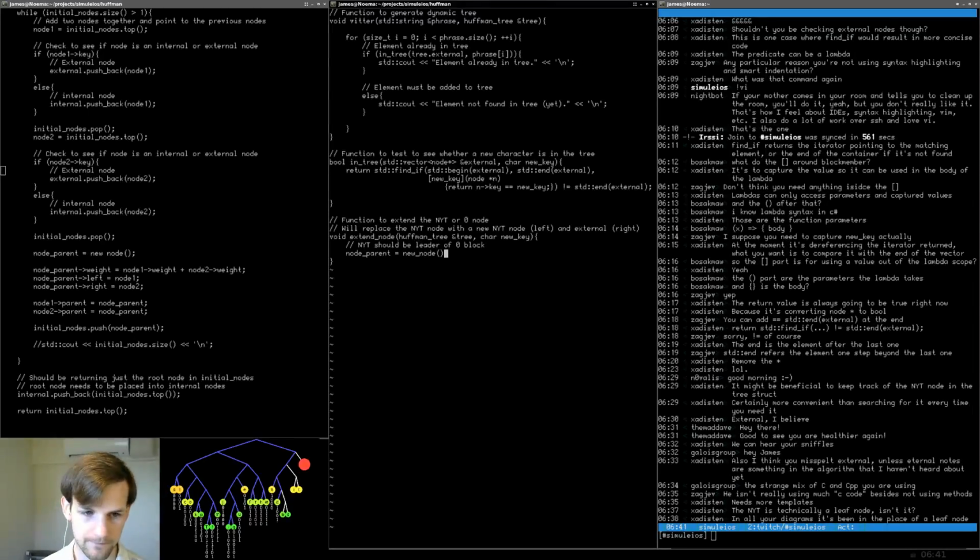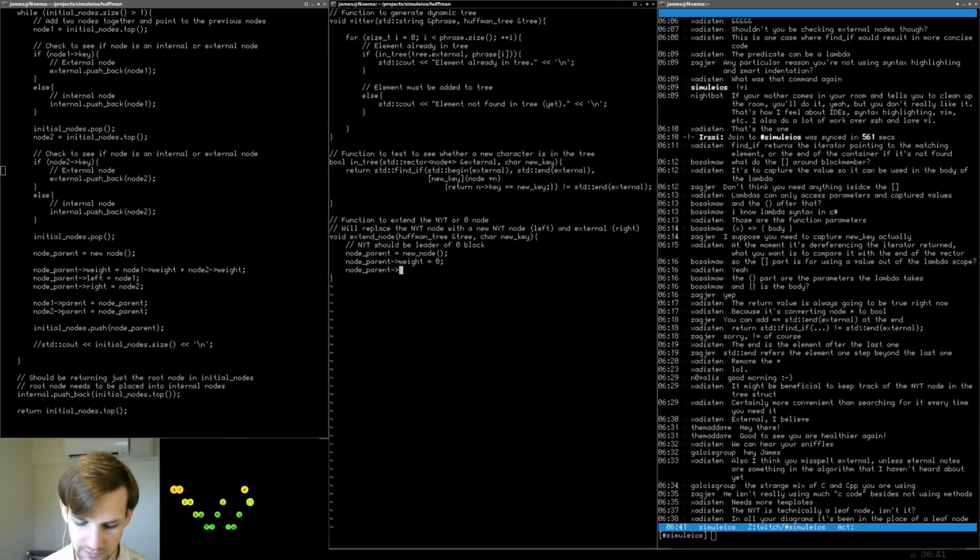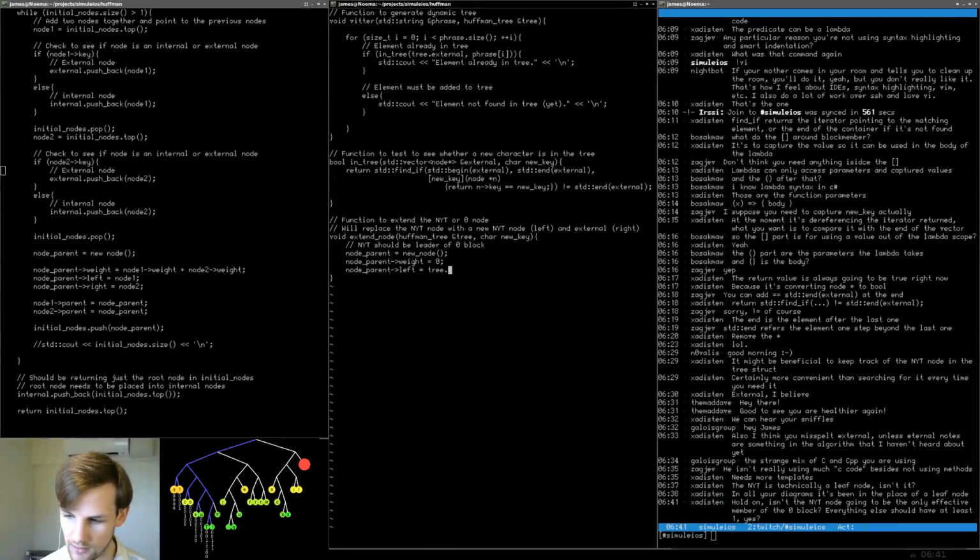Okay, creating our new node. We're going to say node parent pointing to weight is going to be equal to 0 to start. Then we want node parent pointing to left is going to be equal to tree dot.